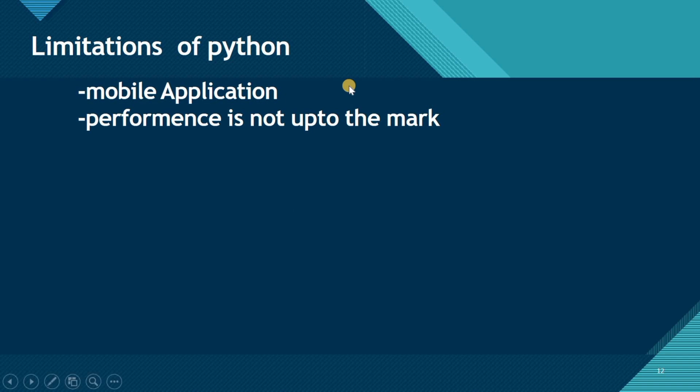Now let's move ahead and see the limitations of Python. As we have seen the applications of Python, we can use Python in web development, artificial intelligence, machine learning, and database programming. We have seen all these applications. But it has some limitations as well. The limitation is we cannot create mobile applications by using Python, and the performance is not up to the mark.